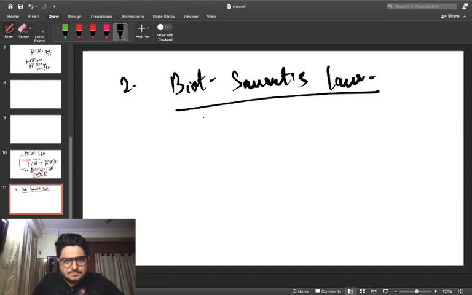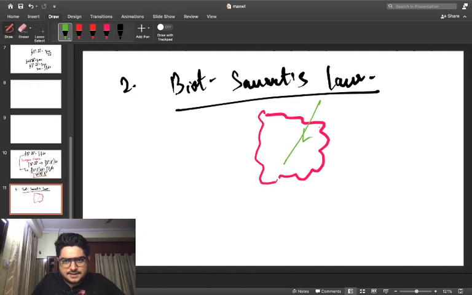So a current flowing in a certain volume. We have to consider a certain volume once again, and a current will try to flow. A current starts flowing, let us say somewhere like this. This is going to be the direction of the arrow, which I can consider in this case.